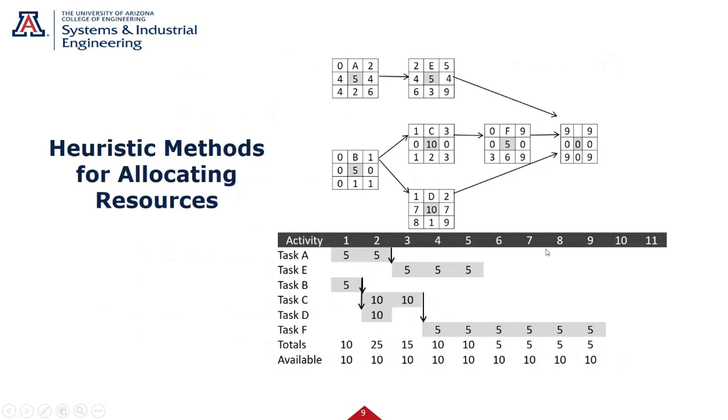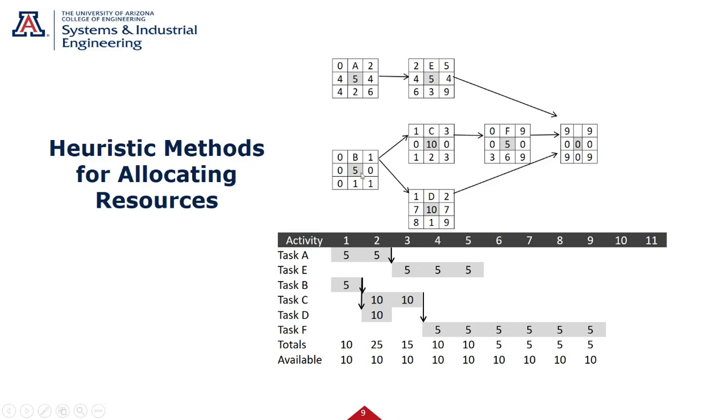So let's look at an example. Here's a network, a simple network. Takes 9 days total. Okay, up here, remember we had early start, early finish, late start, late finish. This task is 2 days. The slack was in here at 4. And now in the middle, we've added how many bodies we need. So we need 5 people for task A, 5 for here, and so forth. So you can see those.